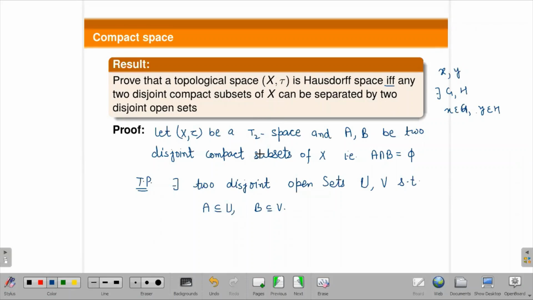So let us take one point from A and one point from B. Then they will automatically be distinct points, because A intersection B is empty.